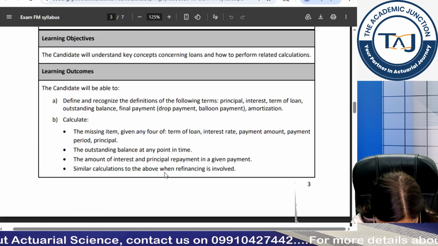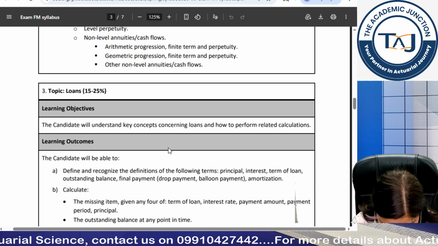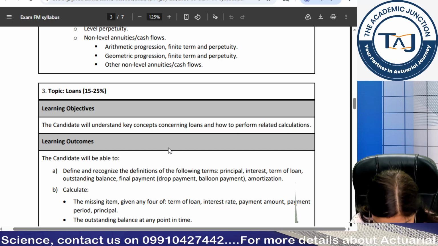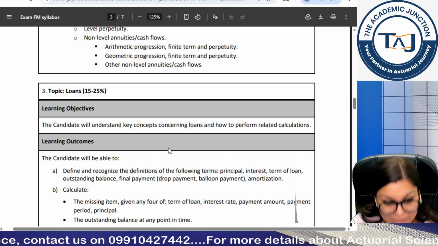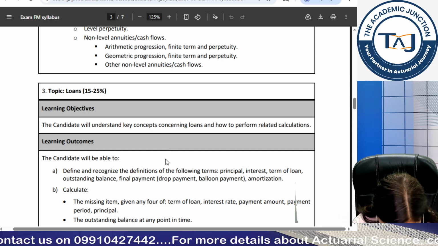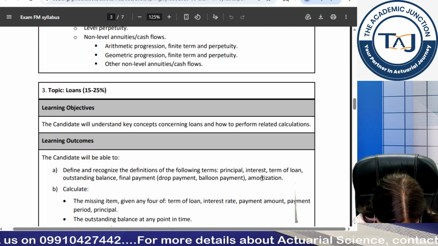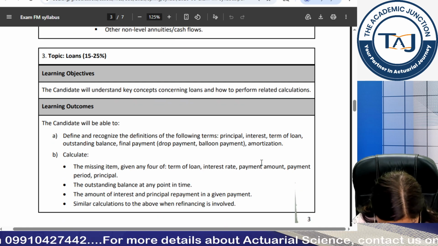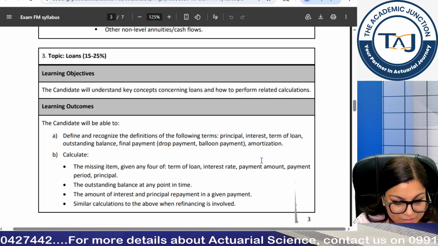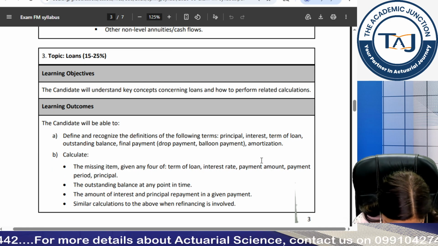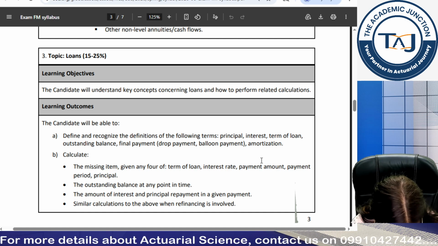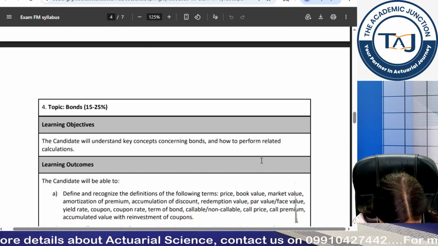Then you have another topic, loans, which covers concepts concerning loans and how to perform related calculations. 15 to 25% is based on this. It has details with respect to principal, interest, term of loan, outstanding balance calculation, amount of interest and principal repayment in a particular period, and missing item calculation.